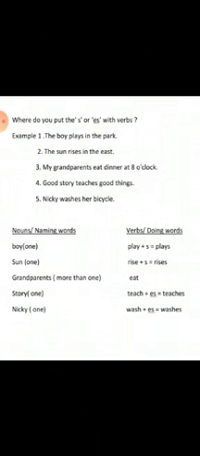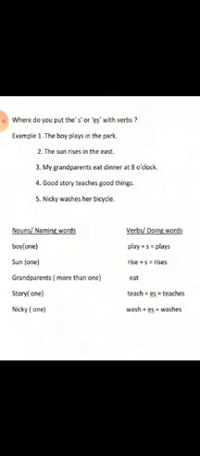Now the third sentence: my grandparents eat dinner at 8 o'clock. Here the naming word or noun is grandparents. Is it one or more than one? Is it singular or plural? Yes, you are right. It is plural, because grandparents is the plural form.